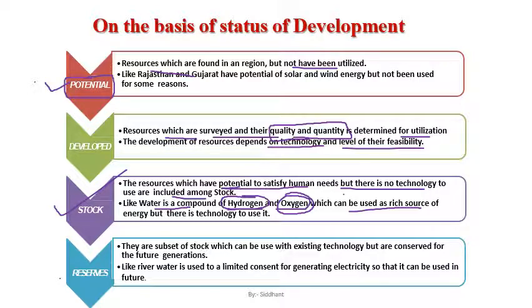Next is reserve resource, or reserves. They are a subset of stock only. Stock is the broader term, and under stock we have reserves, which can be used with existing technology but are conserved for future generations. Here we know the quality and the quantity, and the quantity is in limited amount. So we need to conserve these resources, and that is why they are known as reserves. We know the quantity, but we have to use it judiciously so that it is available for the future generations to come.